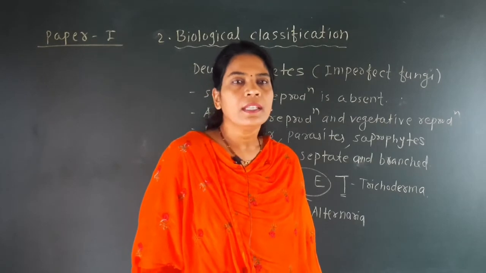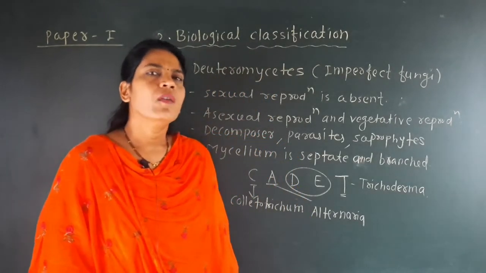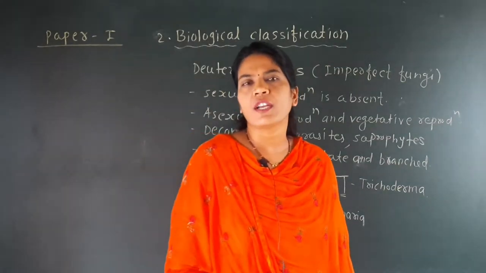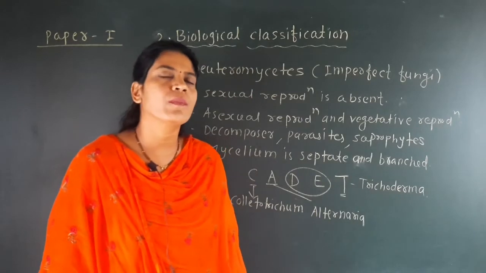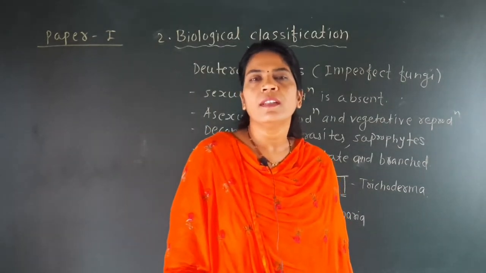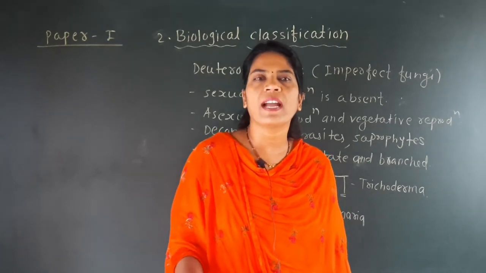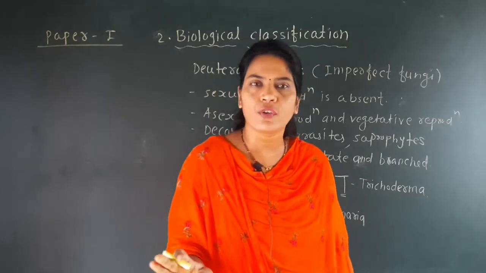Deuteromycetes. But at last, you have to make one chart, and by that chart you can easily understand the important points from these groups. Many students read this group of fungi separately: Phycomycetes, Ascomycetes, Basidiomycetes, Deuteromycetes.